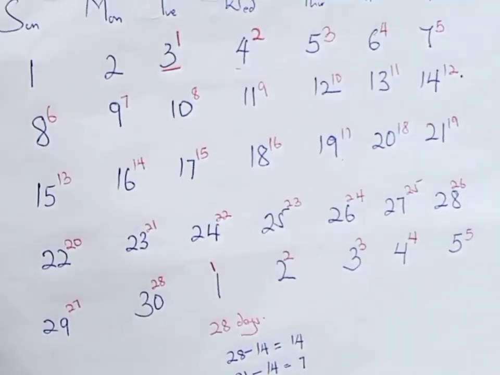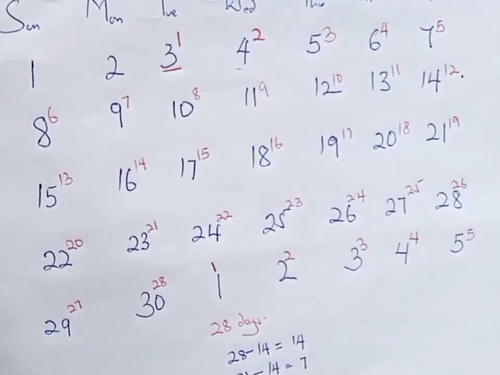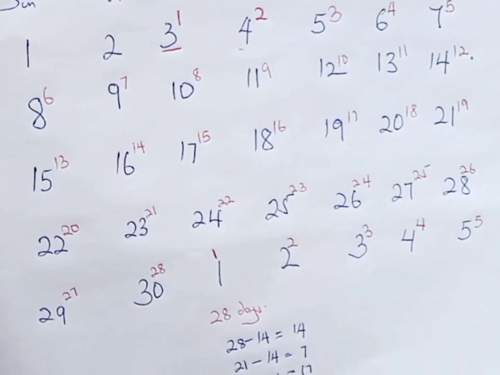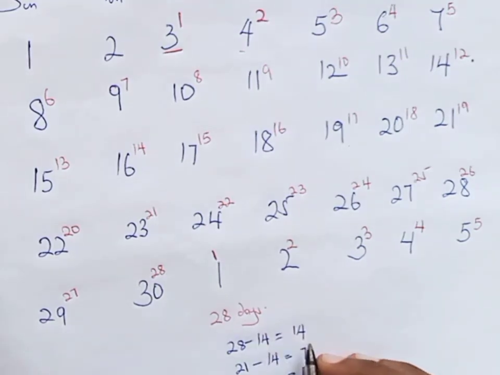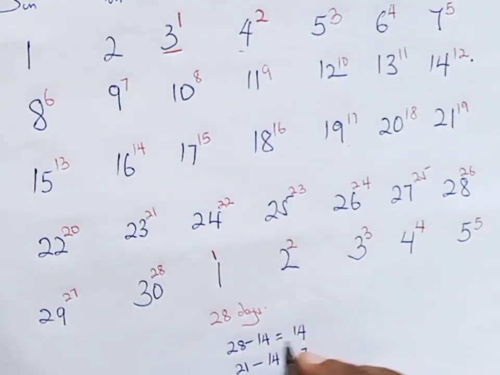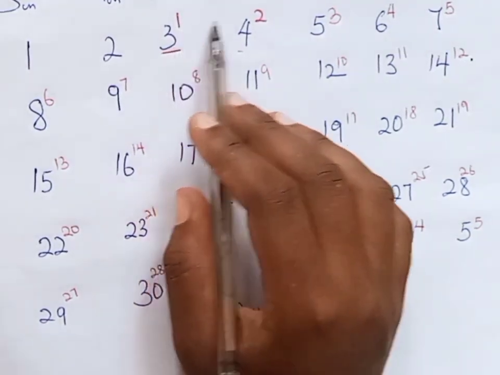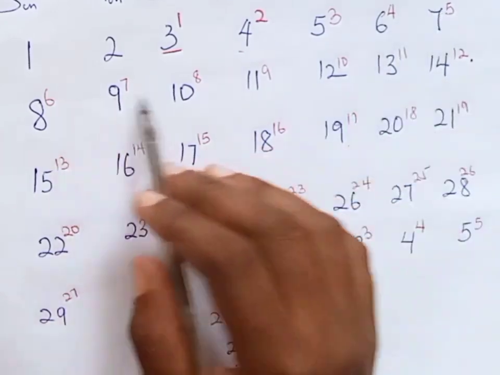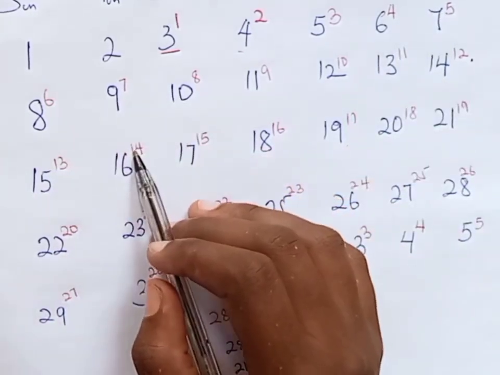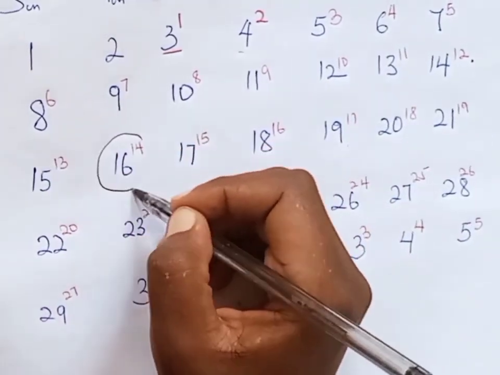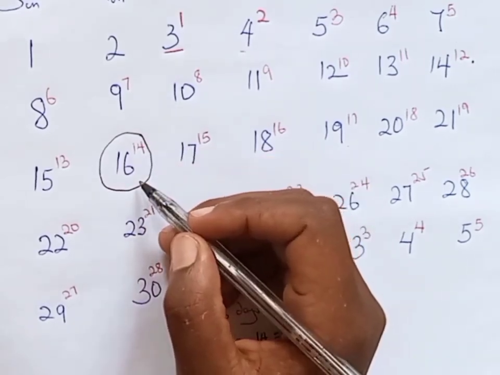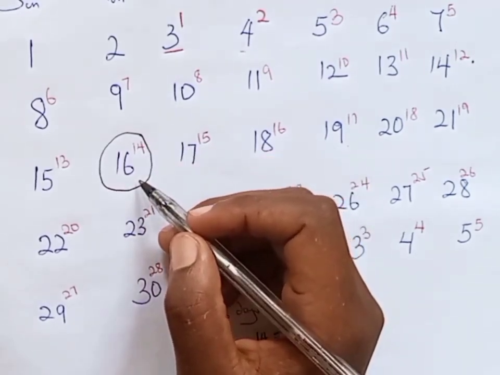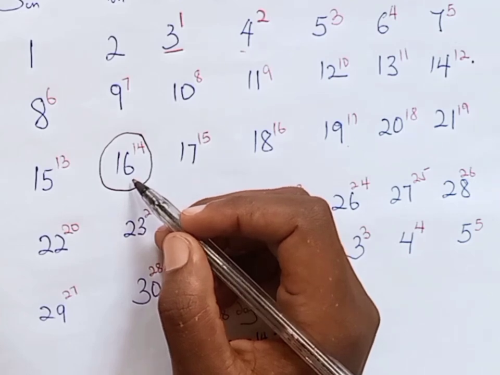So, in our case, to calculate our ovulation day for our woman, we are going to get 28 days, which is our menstrual cycle length, minus 14 to get 14. Okay? So we shall come here and we count these first days where we counted 14 and circle. This means that this is our ovulation day.